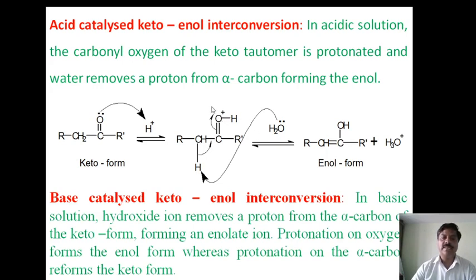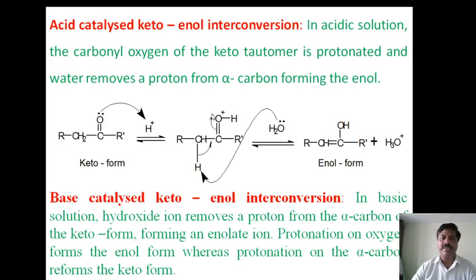Then this molecule undergoes hydrolysis. During the hydrolysis, the water molecule abstracts the alpha hydrogen atom from the carbonyl compound to form a double bond, and the oxonium ion is also unstable.